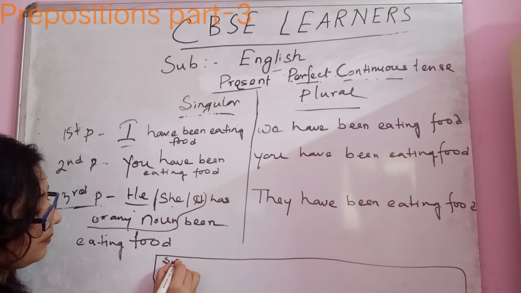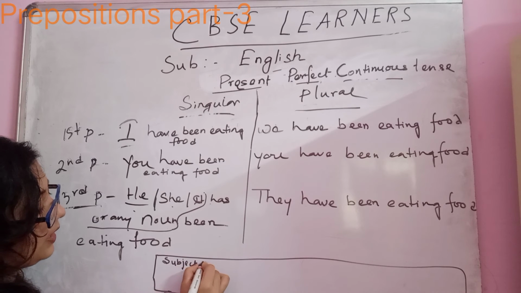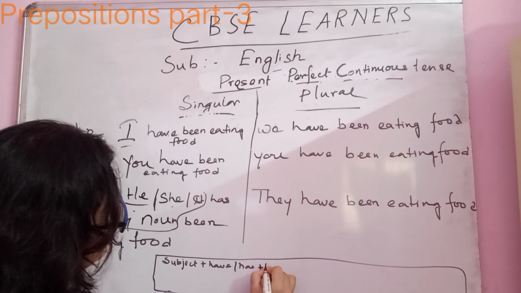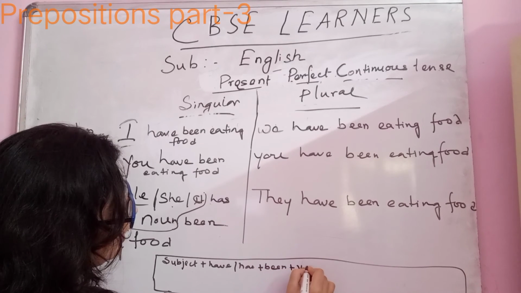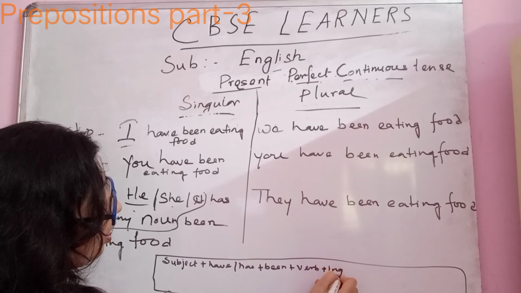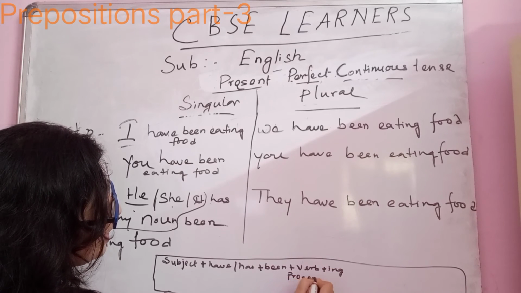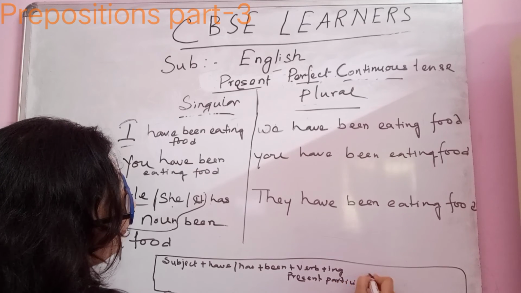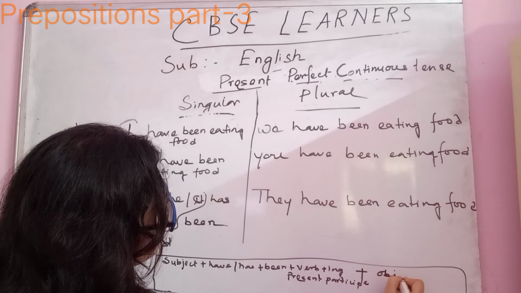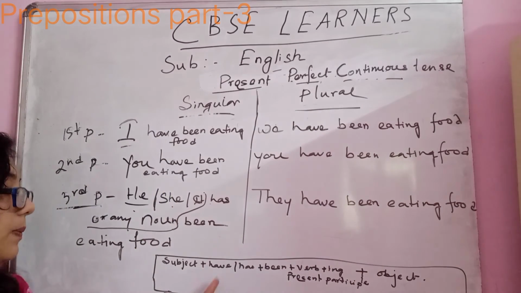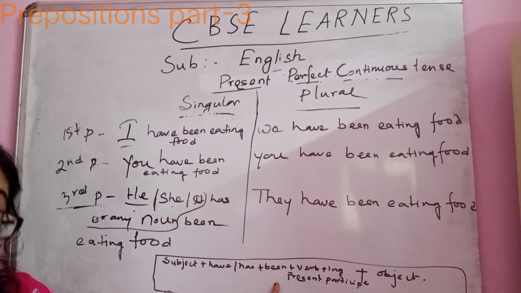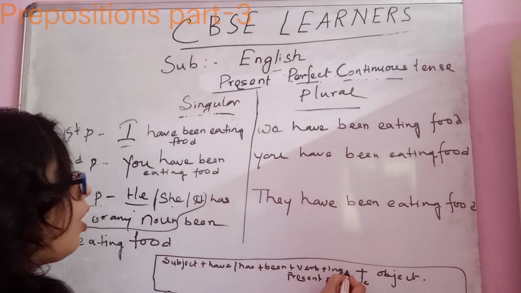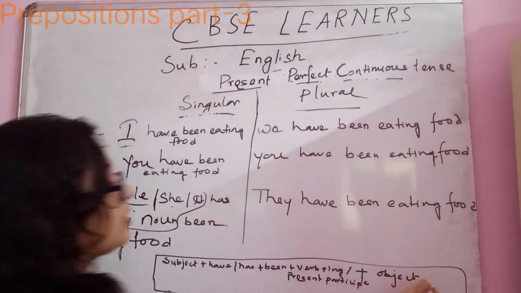So subject plus helping verb have or has plus been plus verb plus ing, or present participle form of verb, plus object. So subject plus have or has as helping verb, plus been is the addition, plus verb plus ing or present participle also you can call, plus object.